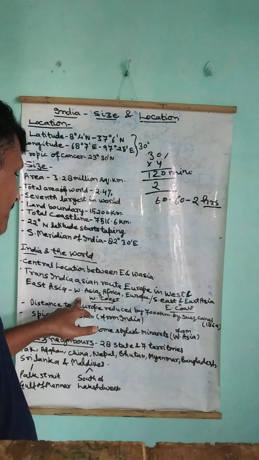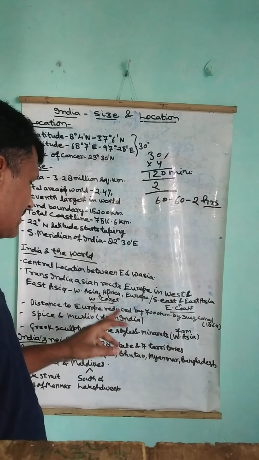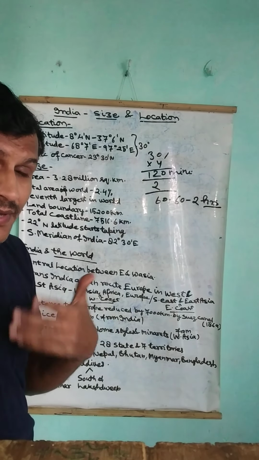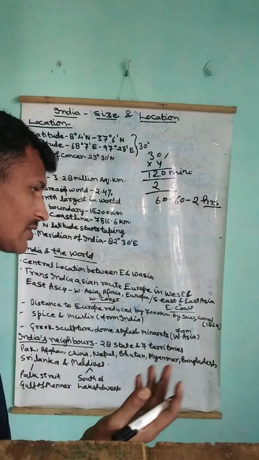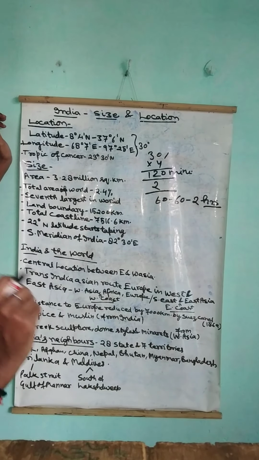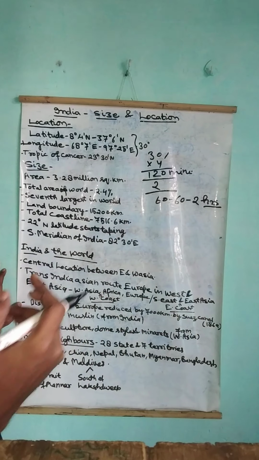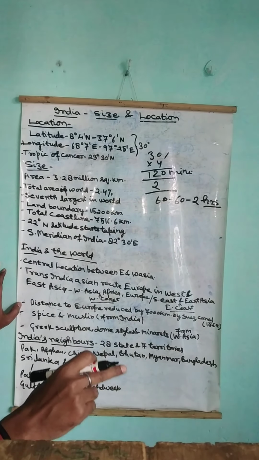West Asia, Africa, Europe. This is one side, and the next, west-east, the places on the western coast are West Asia, Africa, and Europe. And on the eastern coast, there are the Southeast and East Asia countries. From this distance, it has a long way to cover for Europe and East Asian countries. Regarding this,